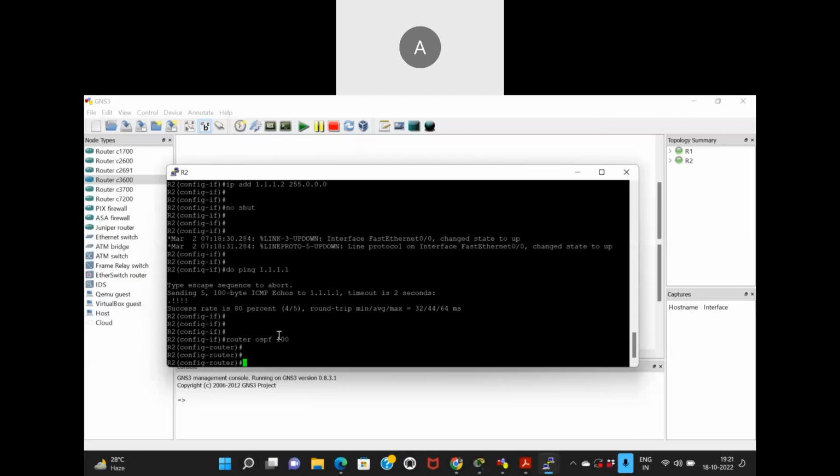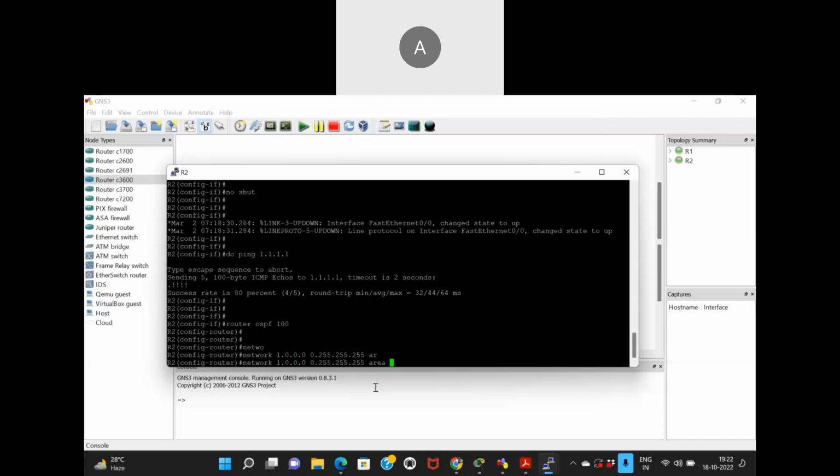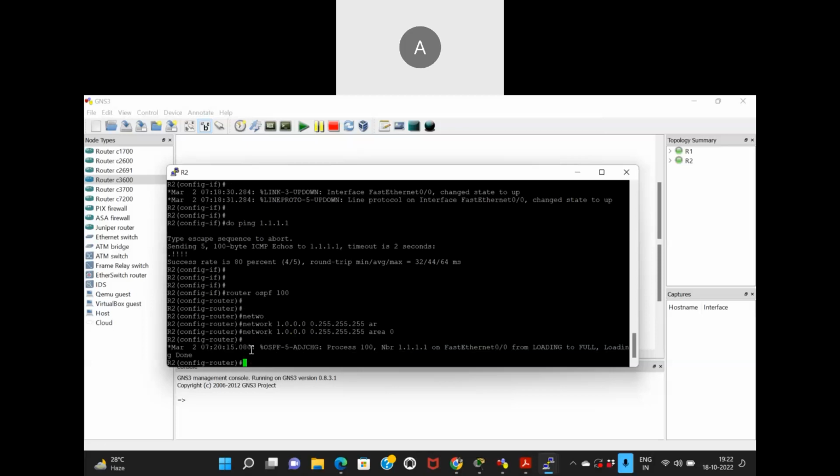Now he knows that language, but he's still not your neighbor, so he's not going to reply to you. He knows your language. He has moved into your locality, but maybe the doors are shut. So let's open the doors and make him part of your network so that you see him and then only he can reply to you. So I say, well, I am also in the same street. The street number is 1, and we are both part of the same area. You can think of it like we're both neighbors in Delhi, area 0. Now things will start changing. Yes, the OSPF has gone from loading to full.